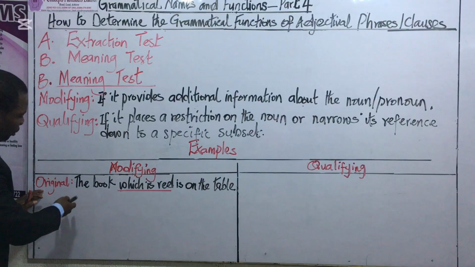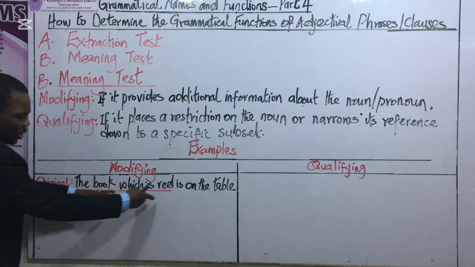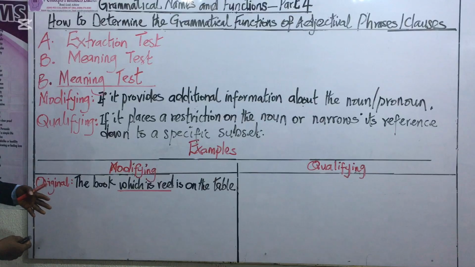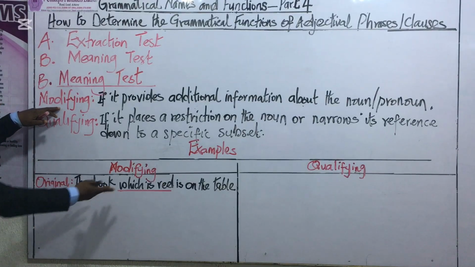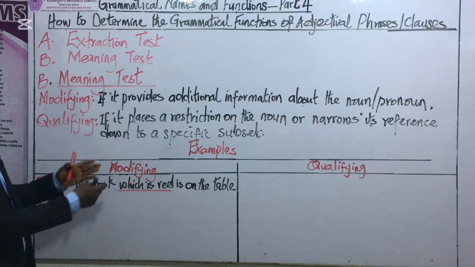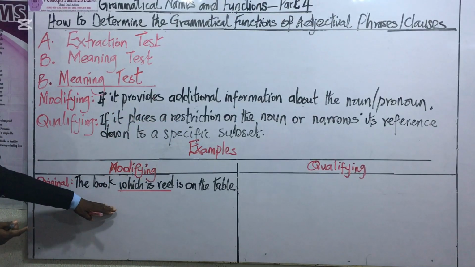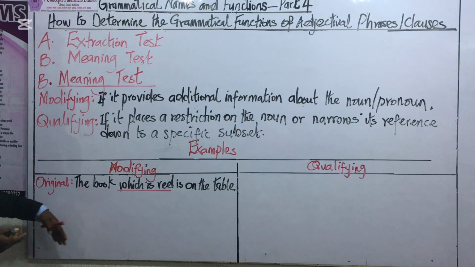Now, here we go. The book which is read is on the table. Now, "which is read" is an adjectival clause, right? We want to carry out the meaning test to demonstrate the modifying function of this clause. I will say that if it is just providing additional information about the noun that it comes after, then it is modifying.